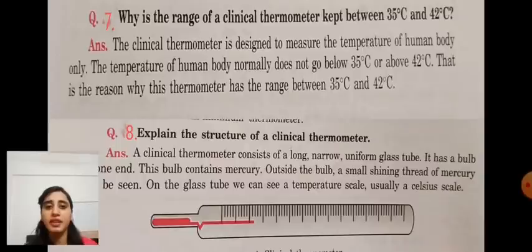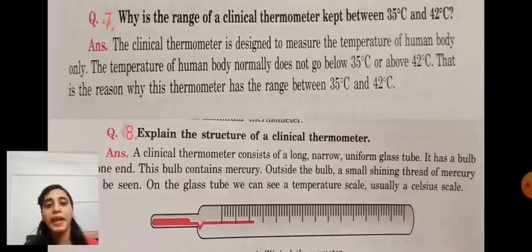That's why the thermometer has the range between 35 degrees Celsius and 42 degrees Celsius. These are very easy questions. You can write it in your own wording, but the wording should be correct.